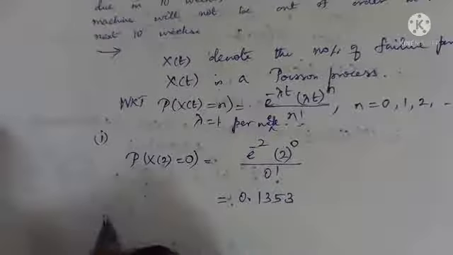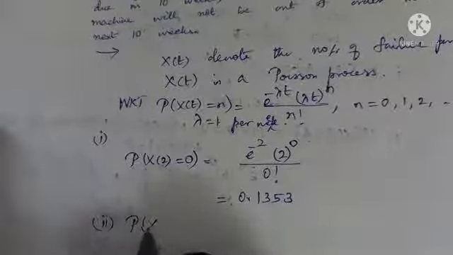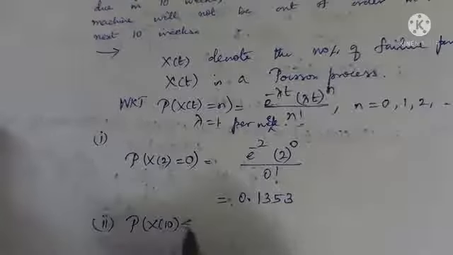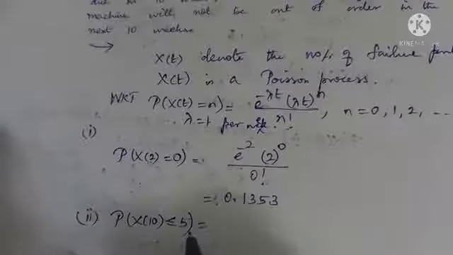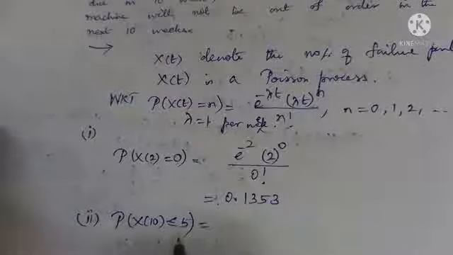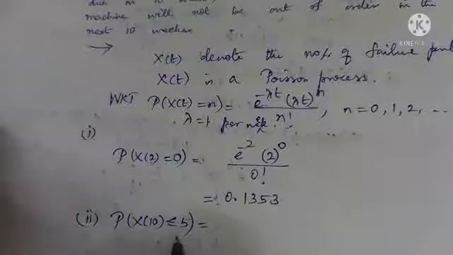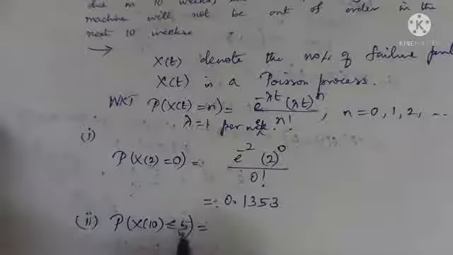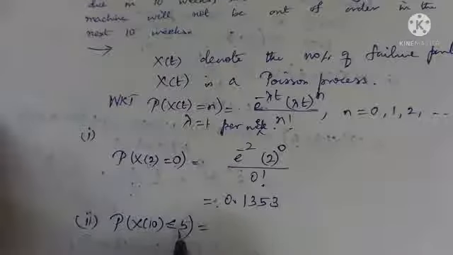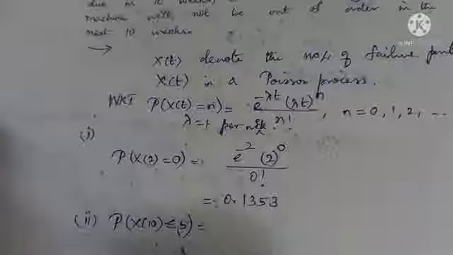Let us see the second subdivision. I explained it to you very clearly, right? X(10) less than or equal to 5. So listen here, the machine will not be out of order. The machine will always run if the component part does not fail. If any of the component parts fails, then we can replace it with the spare part. Since we have 5 spare parts, if the number of failed parts is less than or equal to 5, the machine will keep on running, okay?